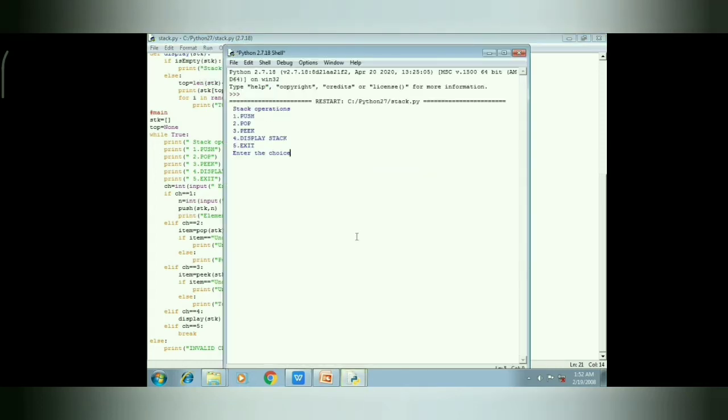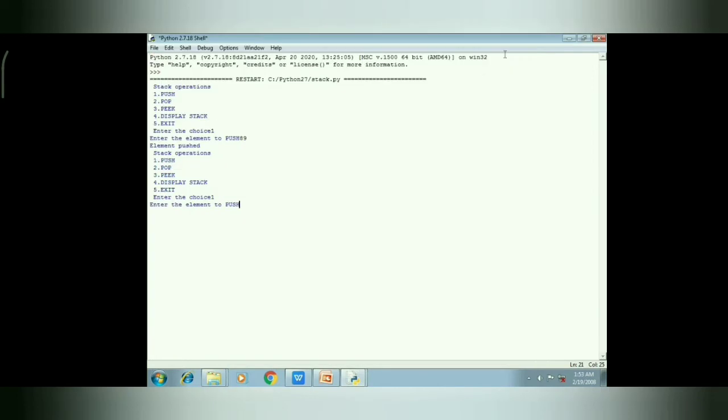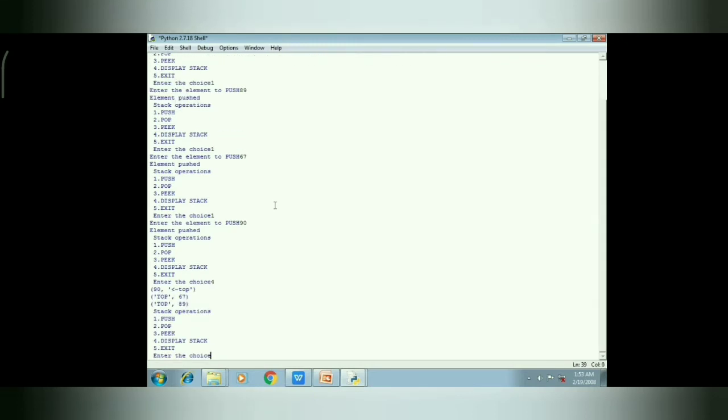Pop will delete the topmost element and peek will give the topmost element. First we are inserting 89, then we are inserting 67 and 90, and then we are seeing the elements in the stack. It is 89, 67 and 90.